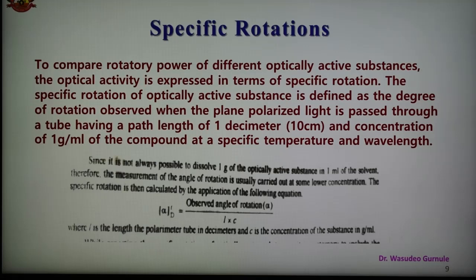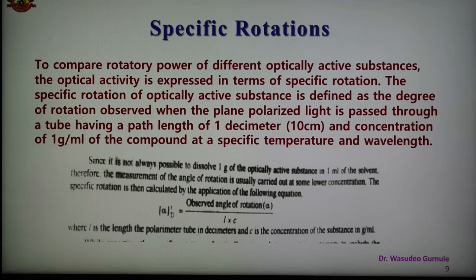where L is the length of solution in decimeter, and C is the concentration of the substance in 1 ml solution. So in this way we can measure the specific rotation. It can also be defined as the degree of rotation observed when plane polarized light is passed through a tube having a path length of 1 decimeter or 10 centimeter, and the concentration is 1 gram per ml of the compound at a particular temperature and wavelength.